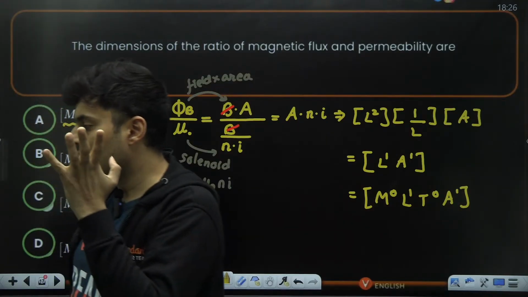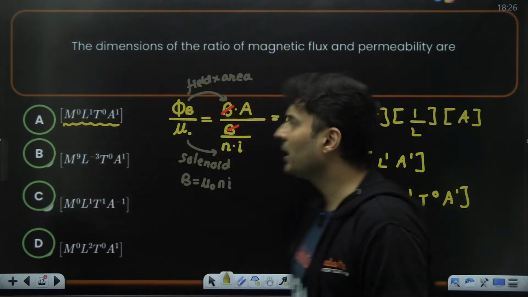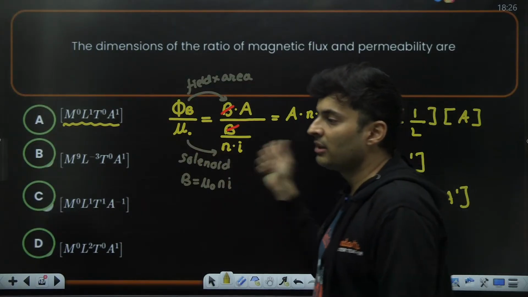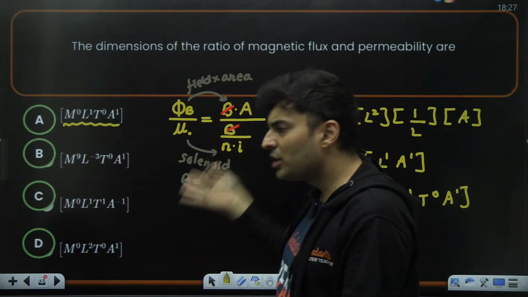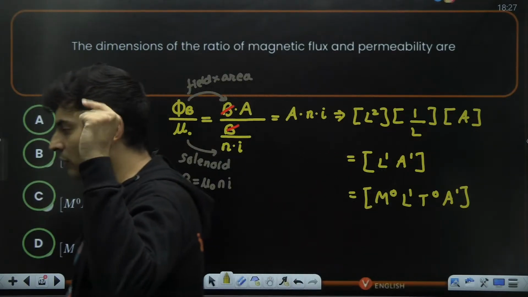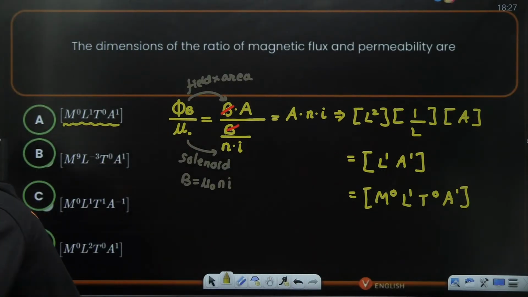Sir, I don't know the dimension of permeability. Nobody knows. It's okay. You should know one formula which will give you that. Got it? Nobody remembers the dimension of flux. Nobody should also. It's just that you have to think about the formulas. Is that okay? Cool, guys.